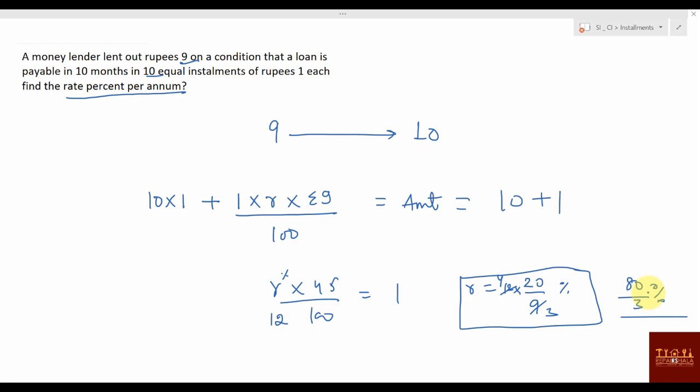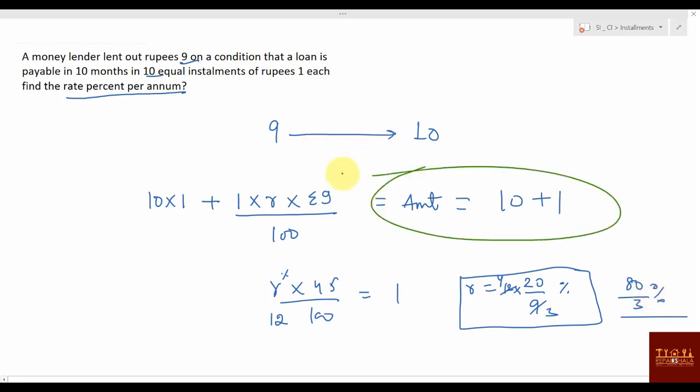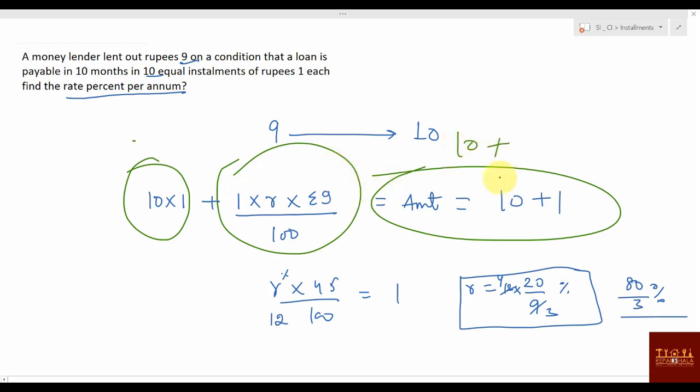I'll explain again. I know where you are having issue. You have issue here, like how we have written this value, right? What was this amount? This amount was there when you don't pay any installment. So how much you will be paying? If you don't pay any installment, means how much you are paying in installment plus how much interest you are paying. Yes or no? You can say installment you are paying 10 rupees. How much interest you are paying? 10 rupees you are giving, and now 9 rupees you have taken. So how much interest you are paying? 1 rupee. So 11. Simple. It is written there itself.